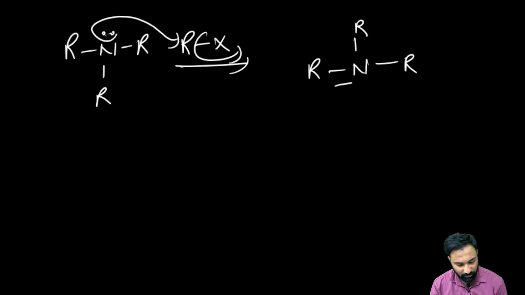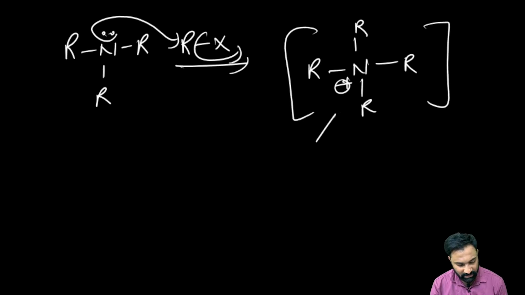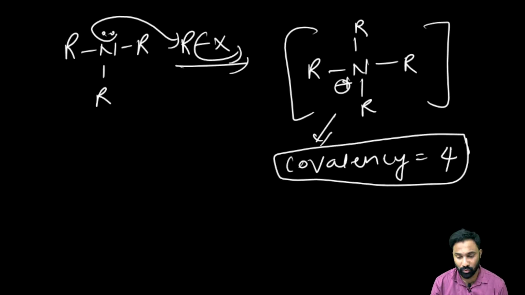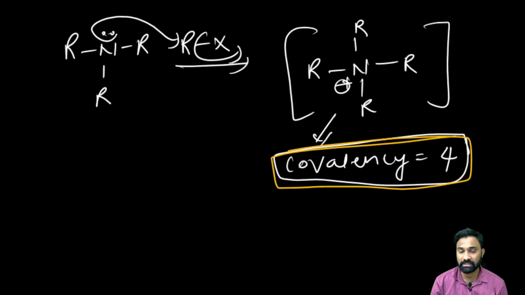My dear friends, you have to be very careful that the maximum covalency of nitrogen is 4. Nitrogen covalency is 4. It means nitrogen can form a maximum of 4 bonds. How many bonds will nitrogen form? Maximum, the covalency of nitrogen is 4.